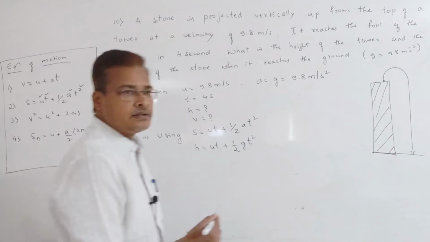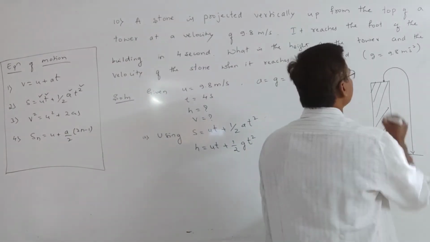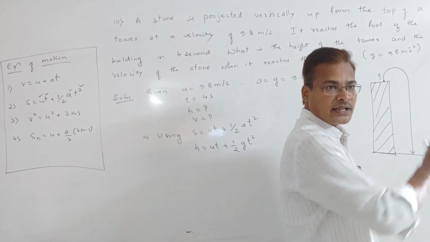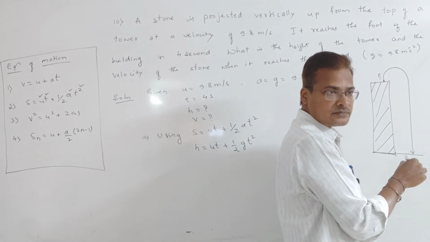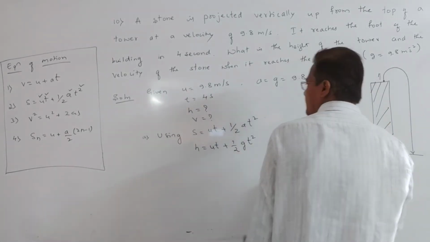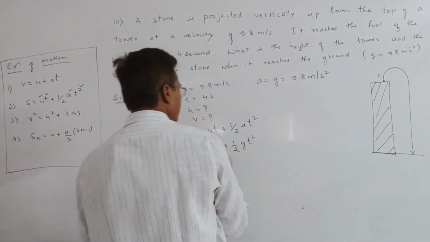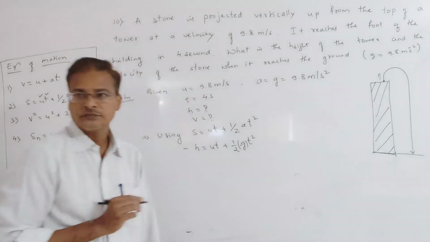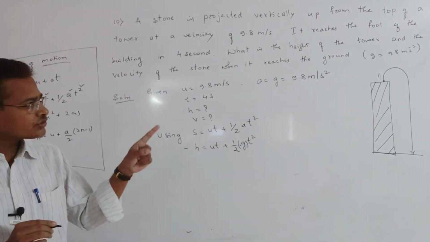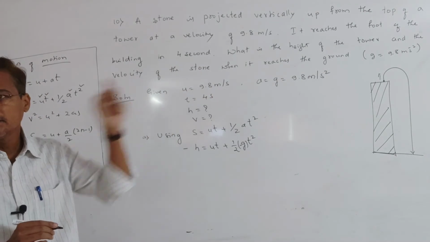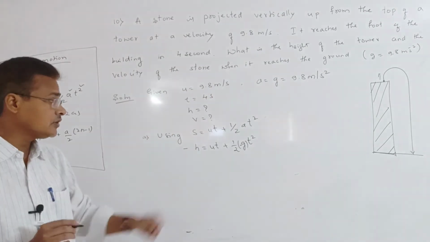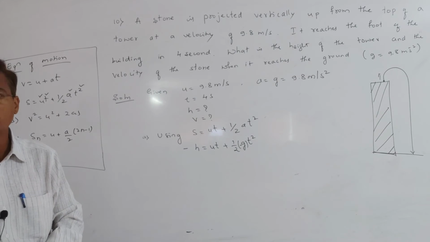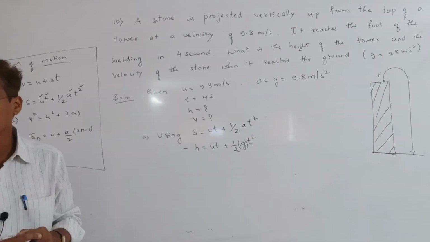First, one thing we can see: the body is moving in the upward direction, then it is returning back. So s becomes minus h, and the acceleration is minus g, because first it is moving upward. The direction of the height, that is the displacement, is also opposite in direction. That's why we take minus h.